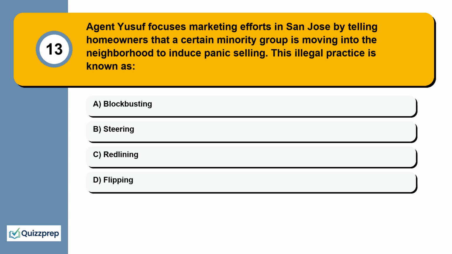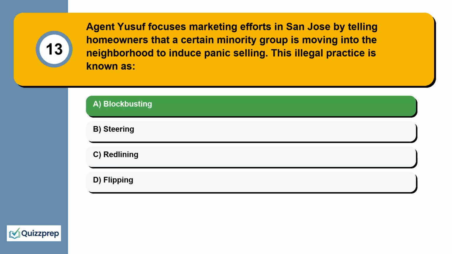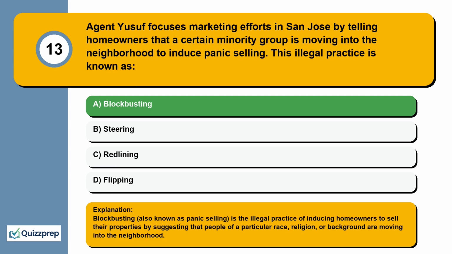Question 13. Agent Yusuf focuses marketing efforts in San Jose by telling homeowners that a certain minority group is moving into the neighborhood to induce panic selling. This illegal practice is known as blockbusting, steering, redlining, flipping. Blockbusting, also known as panic selling, is the illegal practice of inducing homeowners to sell their properties by suggesting that people of a particular race, religion, or background are moving into the neighborhood.